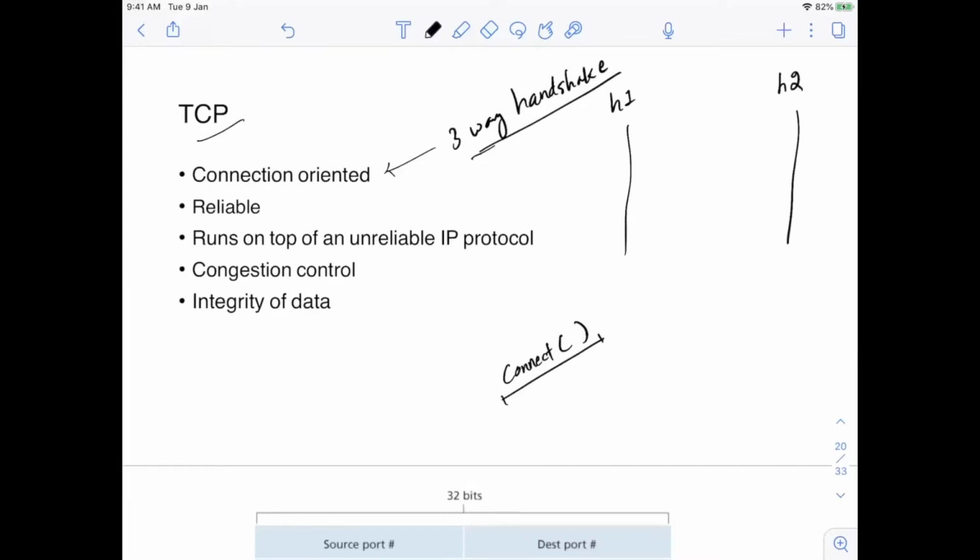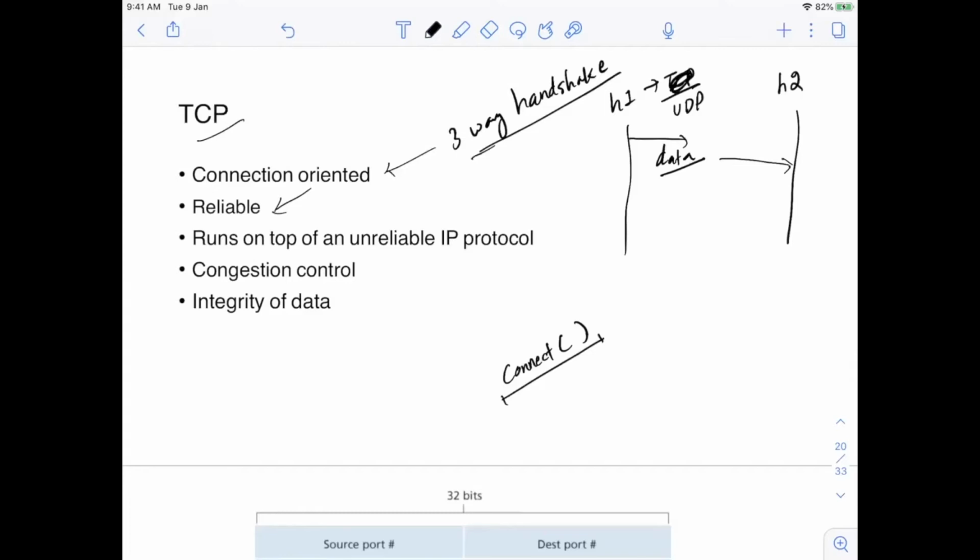The second important property of TCP is that it's a reliable protocol. What does it mean that TCP is reliable? Let's say H1 wants to send some data to H2. When H1 is using the TCP protocol, it will be guaranteed by TCP that whatever data it is sending will be delivered to H2. But if it is using the UDP protocol for sending this data, it will not be guaranteed by UDP that this data will reach the destination, H2. In TCP, it will be guaranteed.